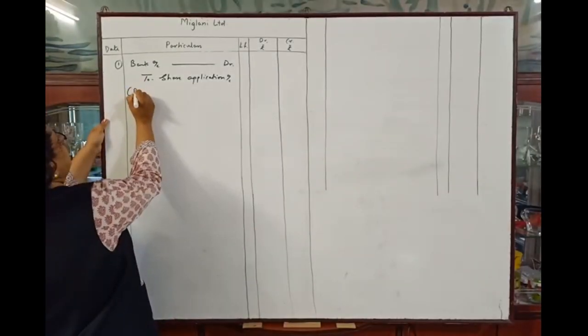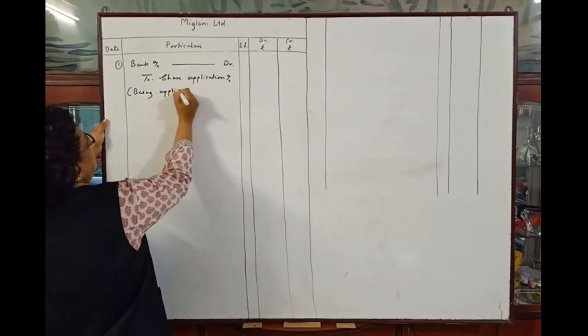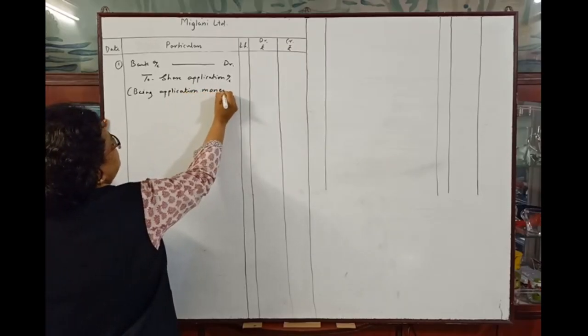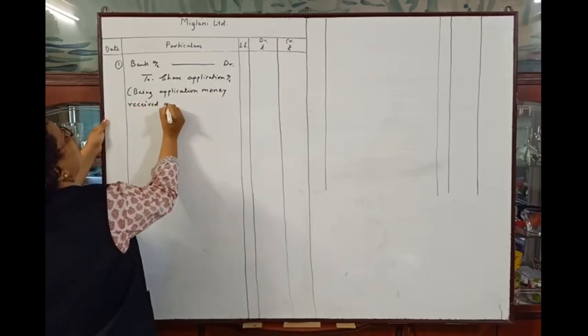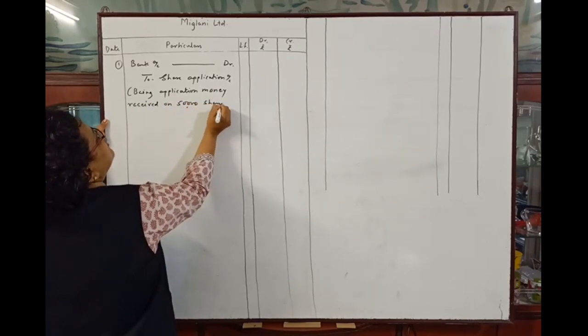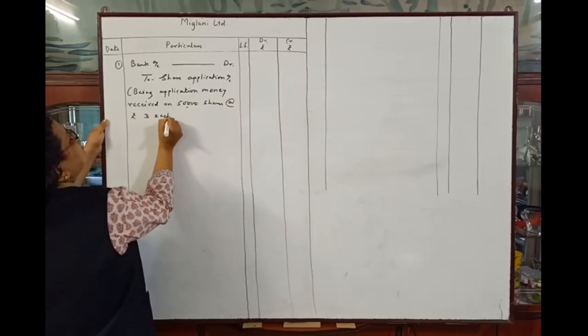Narration will be being application money received on 50,000 shares at rupees 3 each.